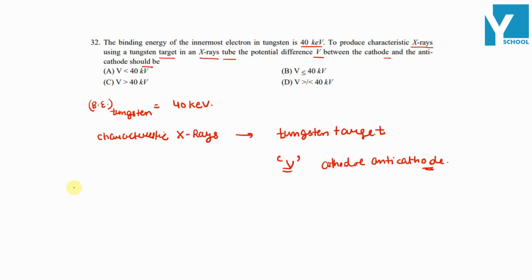So we know to produce the characteristic X-rays, the applied voltage V should be greater than the binding energy, which is 40 kilo electron volt. Okay.